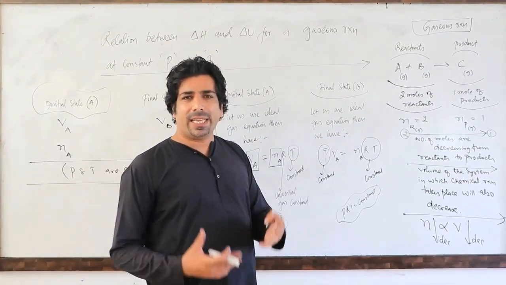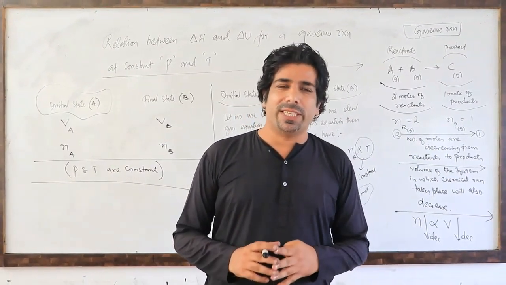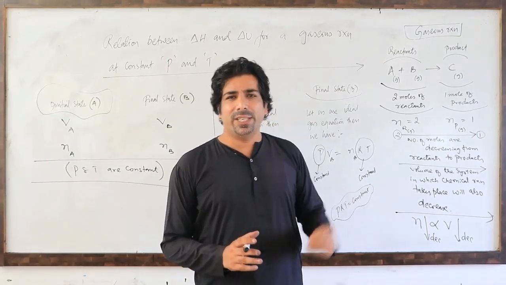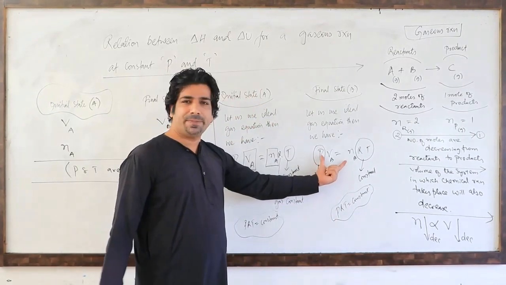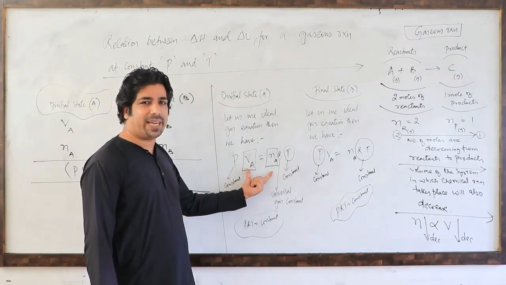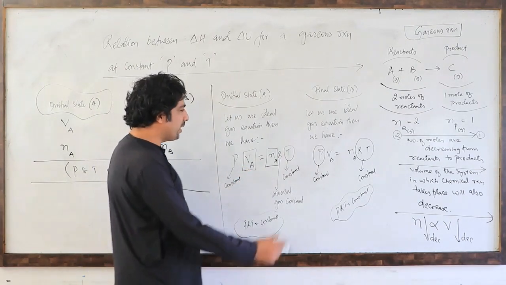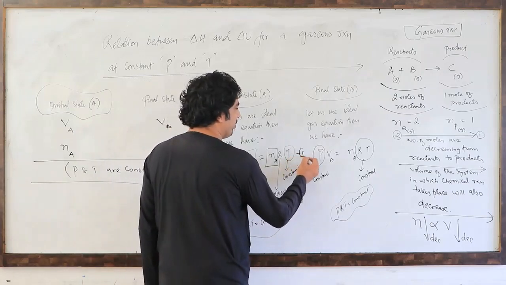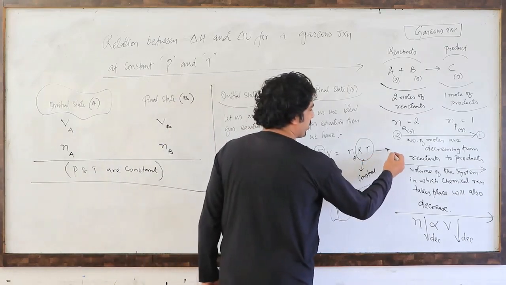Then, in order to calculate the total change, we always take it as final minus initial. So this is the final state and this is the initial state of the system in terms of ideal gas equation. Let us suppose this is equation number 1 and this is equation number 2.